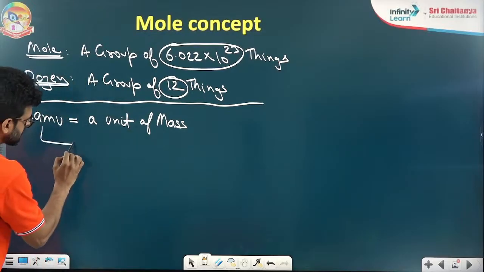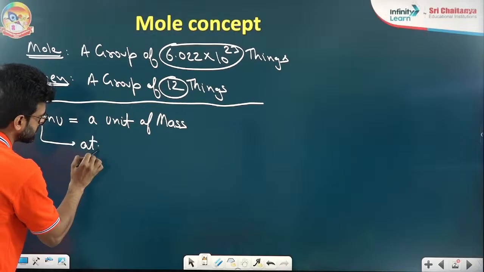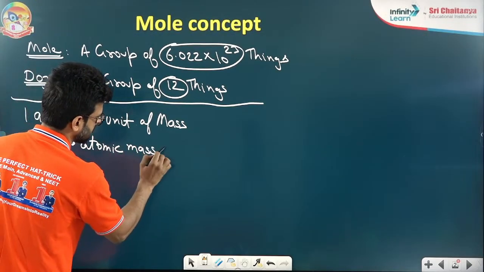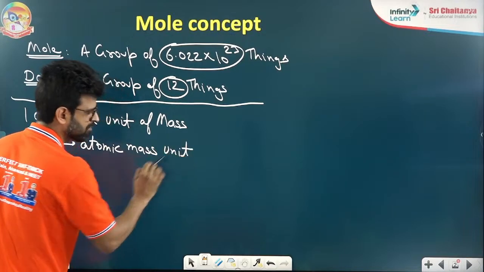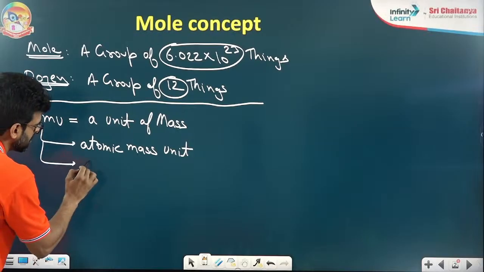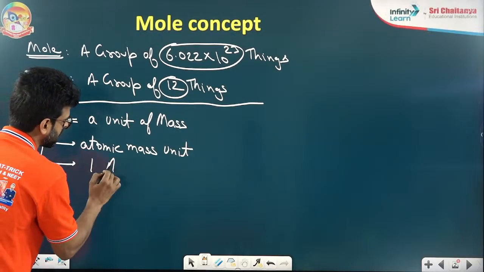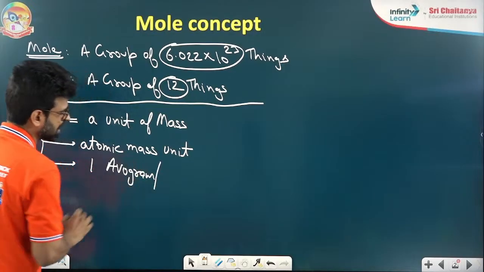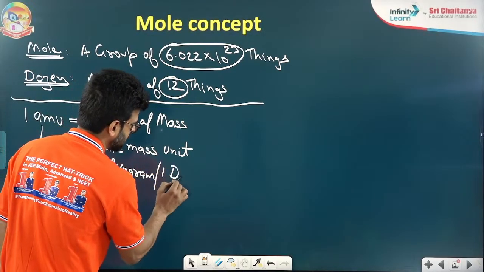What is the full form of this? Yes, the full form is atomic mass unit. Fine. Or you can say 1 AMU will be equal to what? 1 Avogadro also. Some books write this word also, Avogadro. Or you can say 1 Dalton.